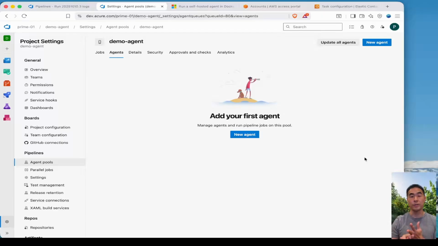It pulled our container image from ECR. It retrieved the secrets from Secrets Manager to be able to then use those credentials to talk to Azure DevOps. It injected those secrets into the container as environment variables, and it started both agent containers in the same task.